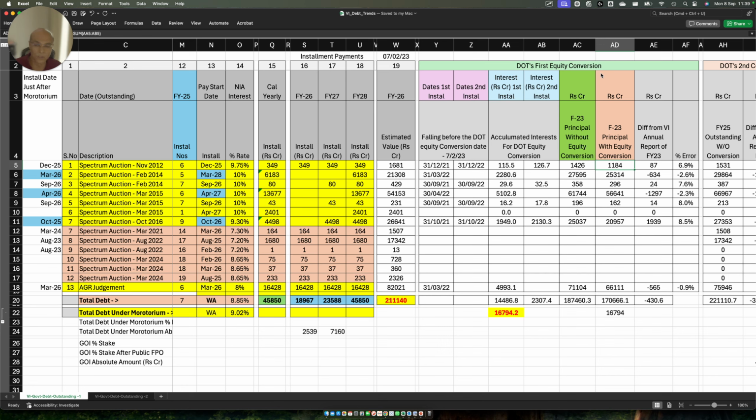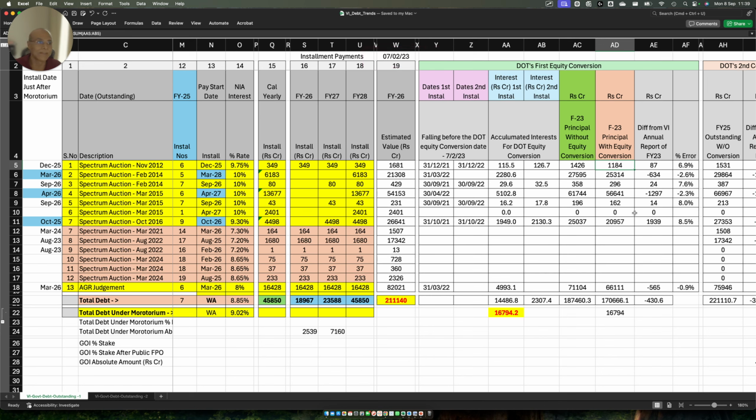So the full moratorium interest did not get converted, only till the day when the equity was given. Ideally, DOT could have said, let me convert everything. If they had converted everything, the number would have gone to 49%. So DOT did not convert for the full moratorium period. They did it till this day, 7th February 2023.